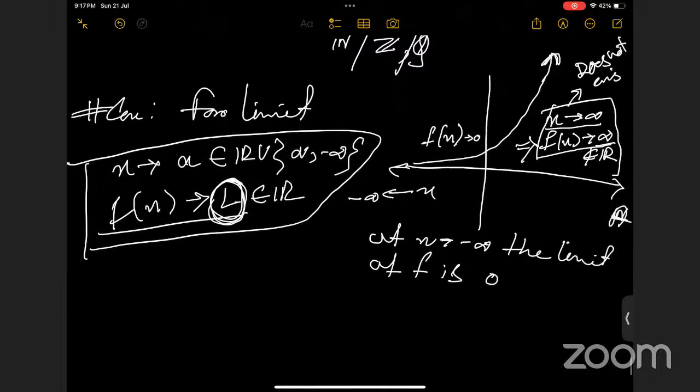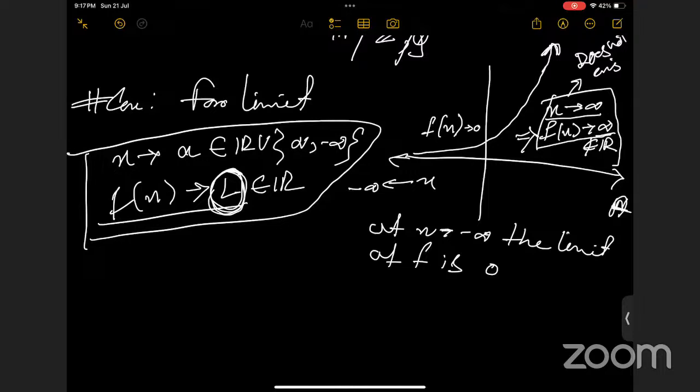Okay. Ma'am, what would it be in a sequence? If it were a sequence, then we would call the sequence a divergent sequence, right? Yes, ma'am. Yes. And since we are just looking at a function, which is a general case of a sequence, we are just saying that this function has no real-valued limit. The functional value will again be tending to infinity when x tends to infinity.